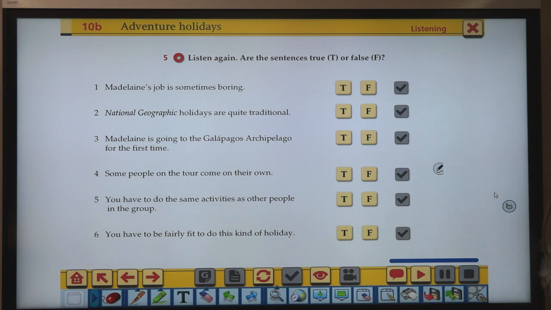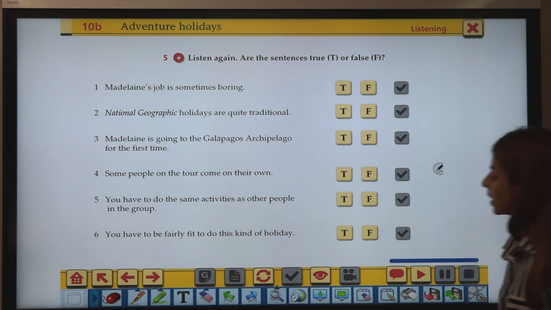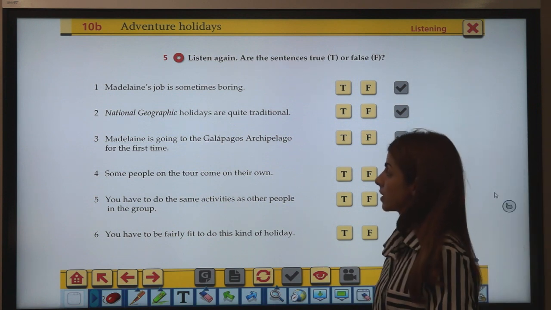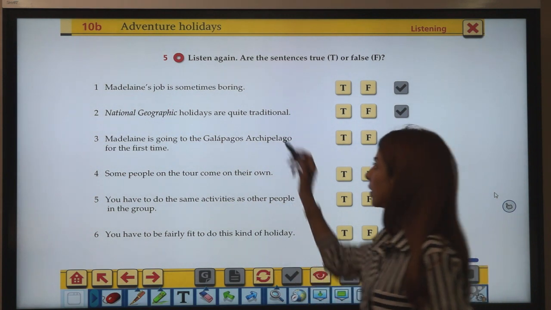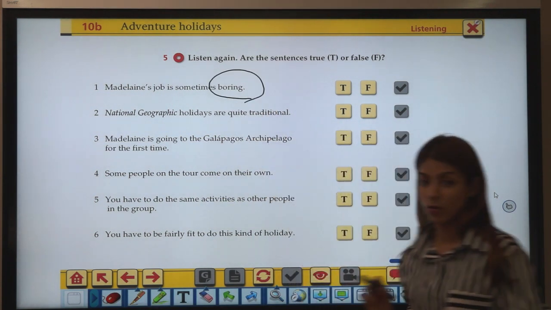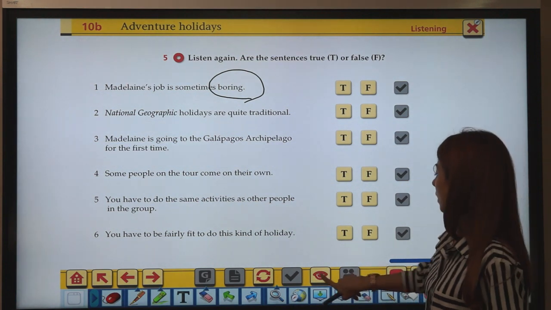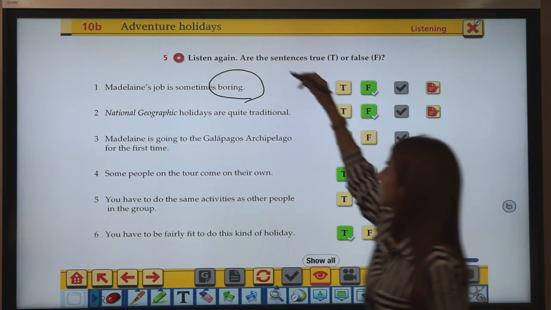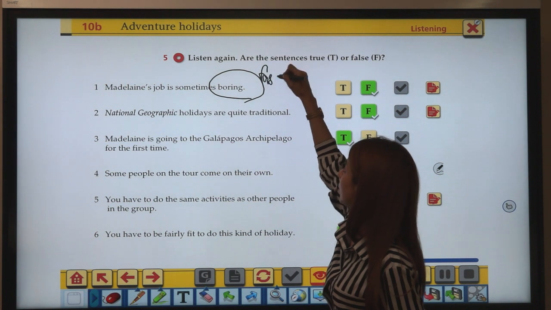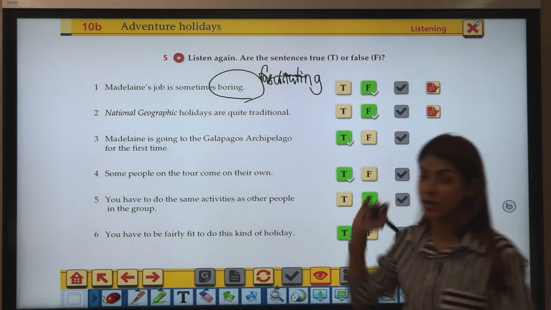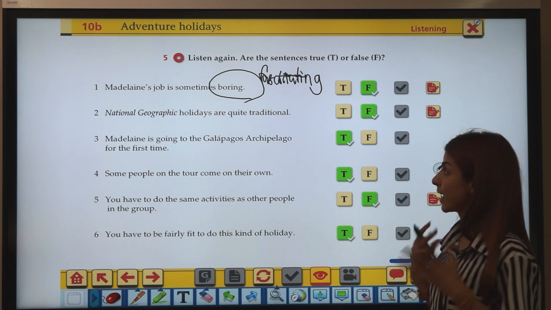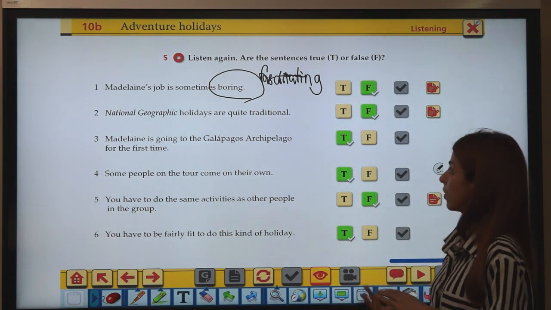Alright, so that was the end of the listening exercise. Now we'll have a look at the answers. The first question asks, Madeline's job is sometimes boring. So is this true or false? Well, this is false because if you hear it correctly, she said her job is actually quite fascinating, right? It's not boring at all.